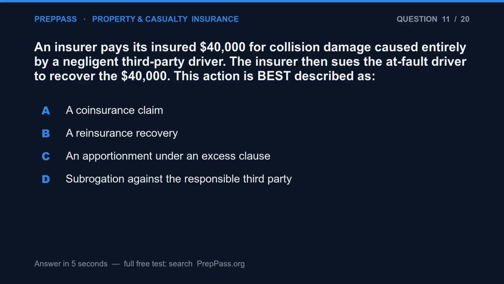Question 11. An insurer pays its insured $40,000 for collision damage caused entirely by a negligent third-party driver. The insurer then sues the at-fault driver to recover the $40,000. This action is best described as: A. a co-insurance claim, B. a reinsurance recovery, C. an apportionment under an excess clause, D. subrogation against the responsible third party.